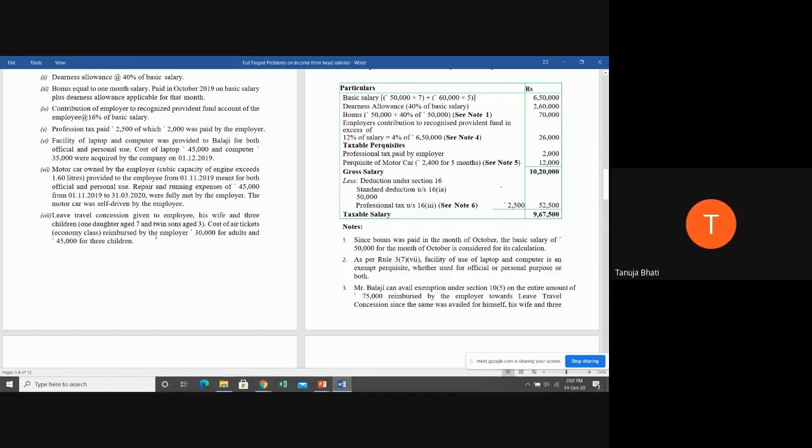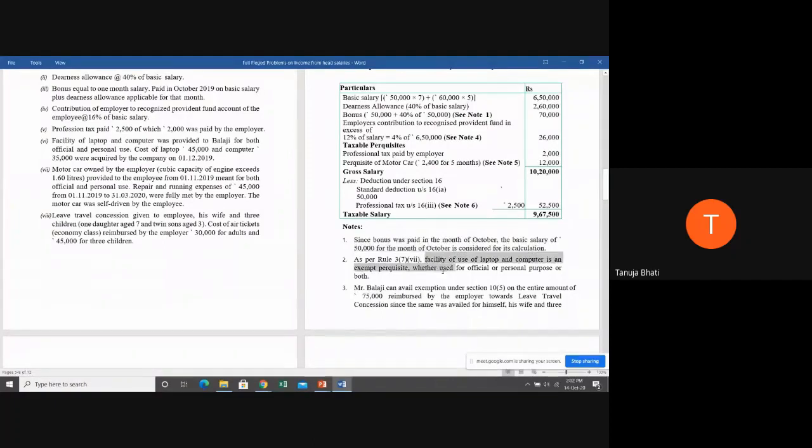Only if it is a basic class, only if it is an economy class with the shortest distance, then you have to take it as an exemption, which we have already covered in the provisions under lecture number maybe 10 or 11. I'll quickly read out the notes. Since bonus was paid in the month of October, the basic salary of 50,000 for the month of October is considered for its calculation, which I've already explained.